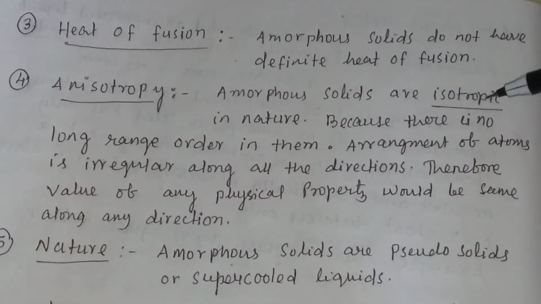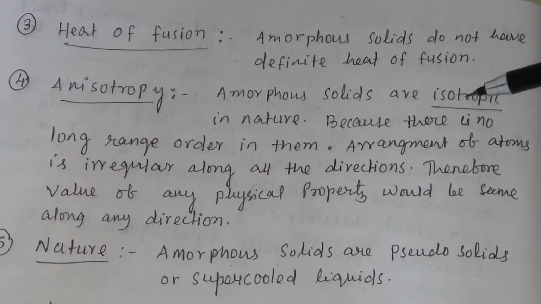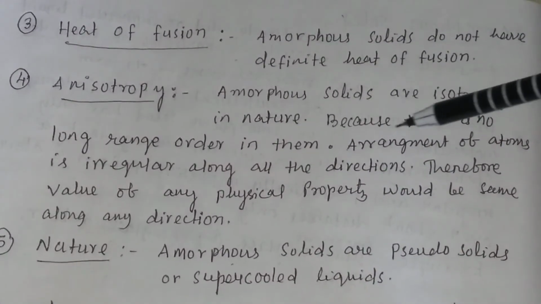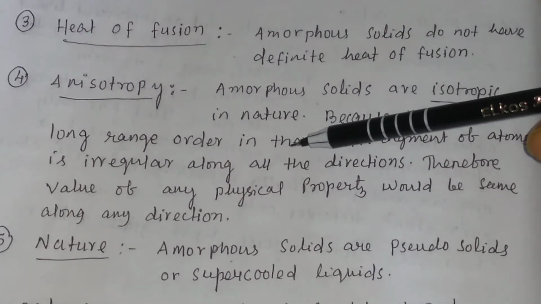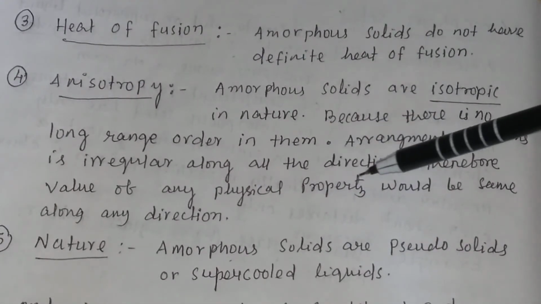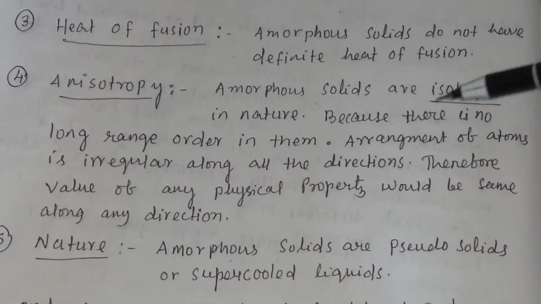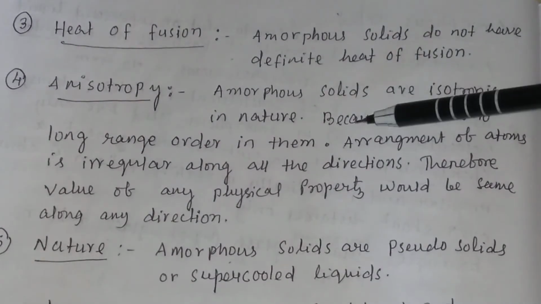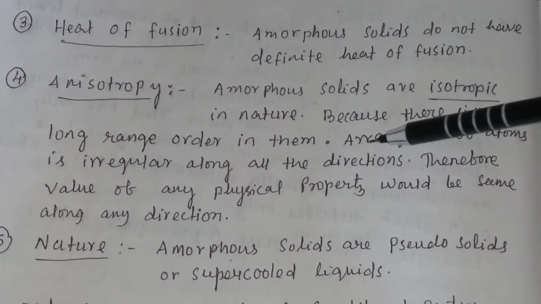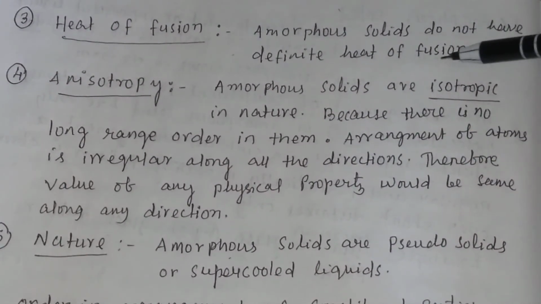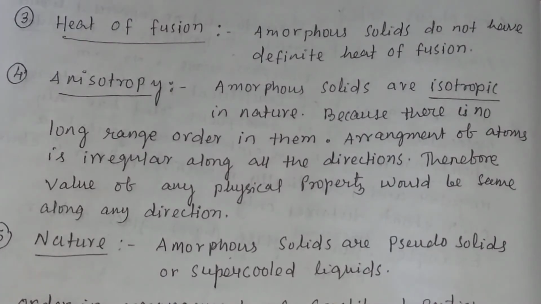Then anisotropy. Amorphous solids are isotropic in nature. They are not anisotropic because there is no long range order in them. Arrangement of atoms is irregular along all the directions. Therefore, the value of any physical property would be the same along any direction. Remember, the arrangement of atoms is irregular along all the directions. That is why the amorphous solid is isotropic in nature.